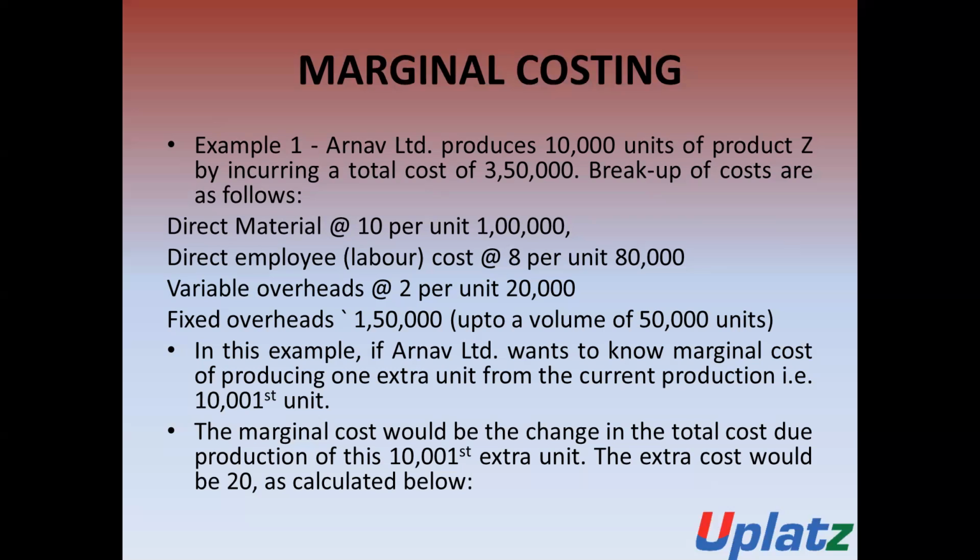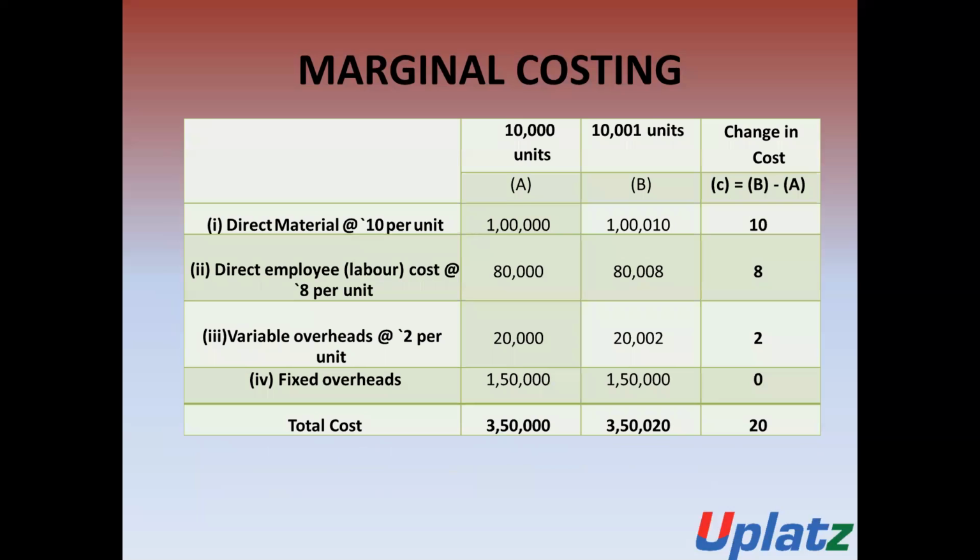The extra cost would be 20, which is calculated for. Now we will discuss the extra cost. In the case of 10,000 units, the amount of direct material, which is 10 rupees per unit, is 1 lakh.